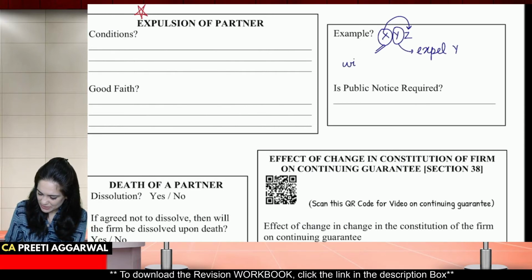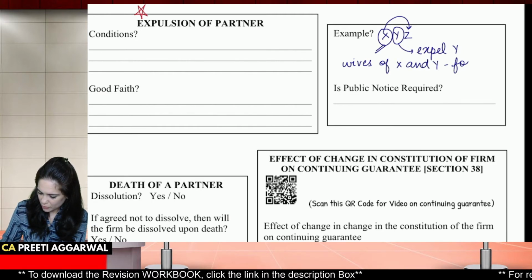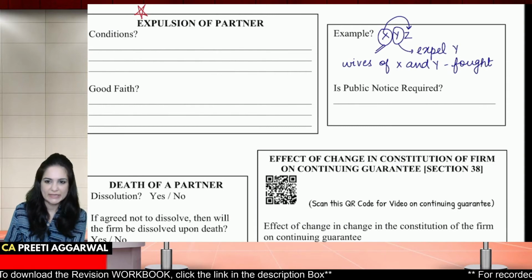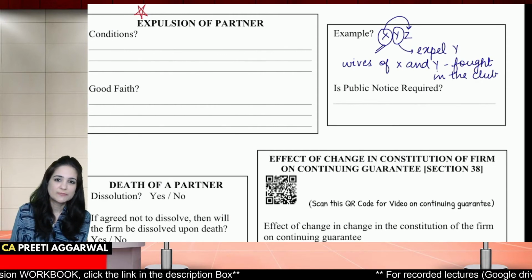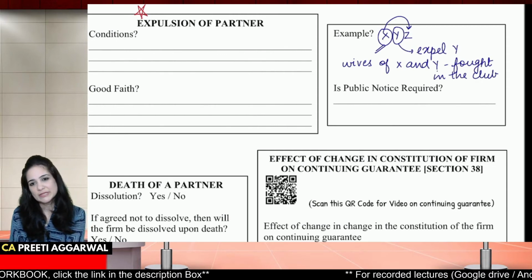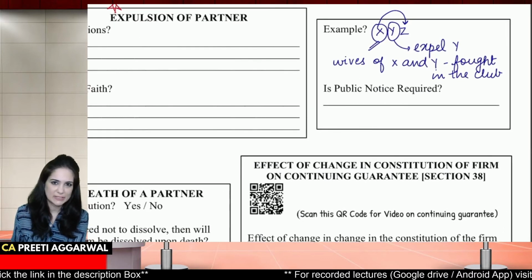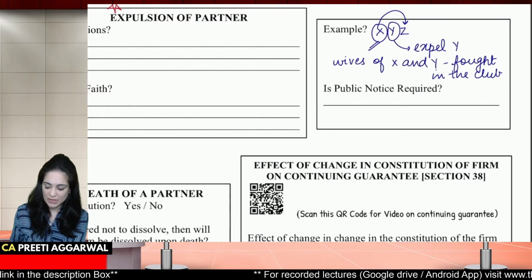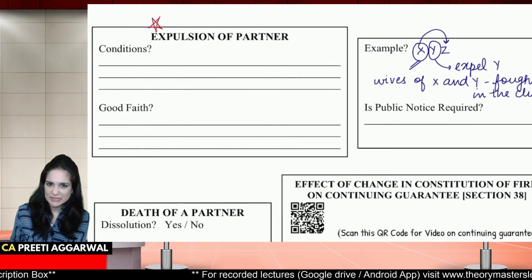So the wives of X and Y, they fought in the ladies' club. The wife of X was injured. Now X along with Z decided to expel Y. Now this is not a valid reason for expulsion. For valid expulsion, what are the conditions to be satisfied?